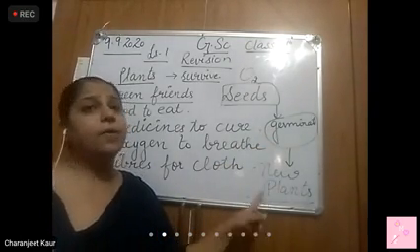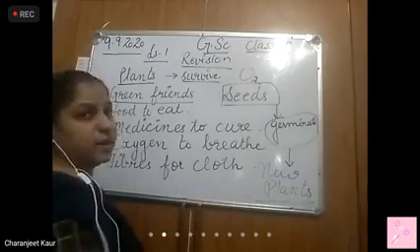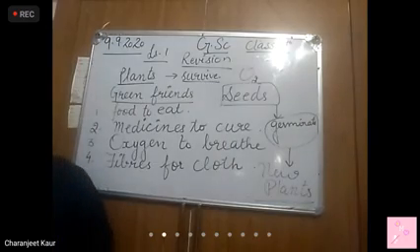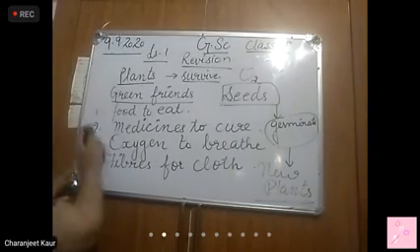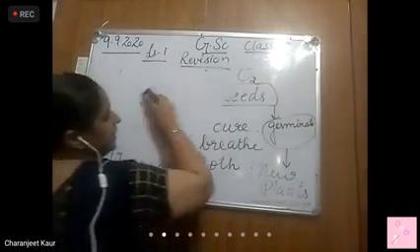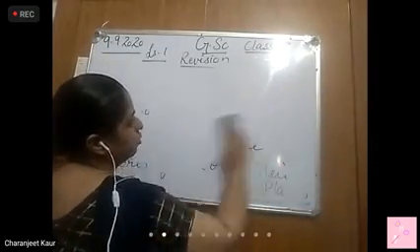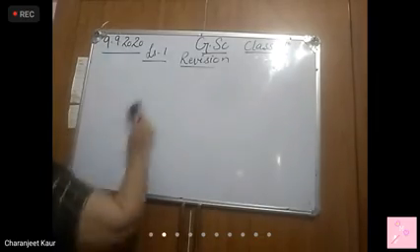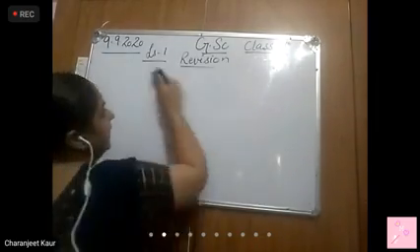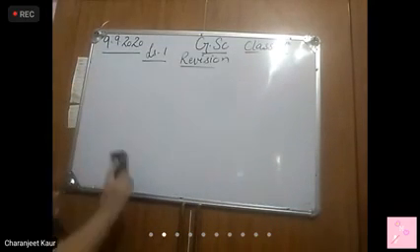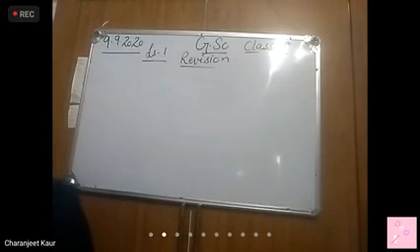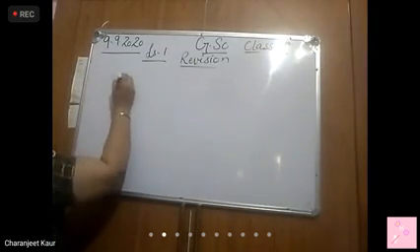New plants are produced. Now, coming to the main topic, that is germination. What does the word germination mean? You might have done this in previous classes also. Third, fourth, maybe we started germination. We did a little bit of definition. In this class, we will be doing a little bit of detail. Not much, but a little bit more than third and fourth. Our topic that we are going to start is germination.